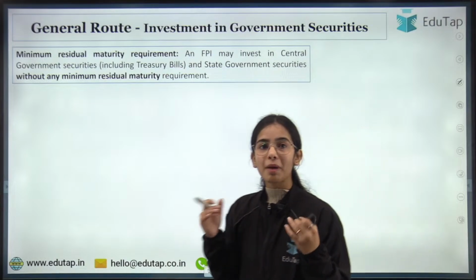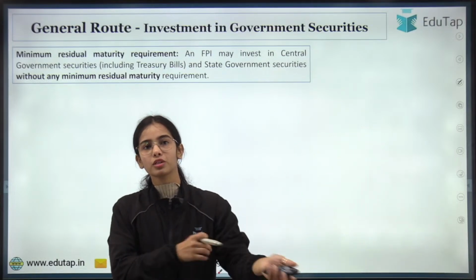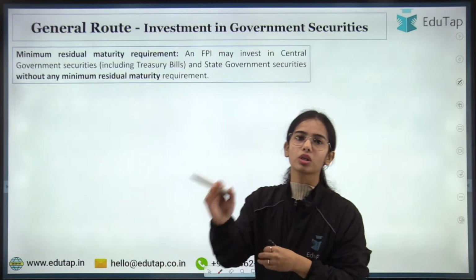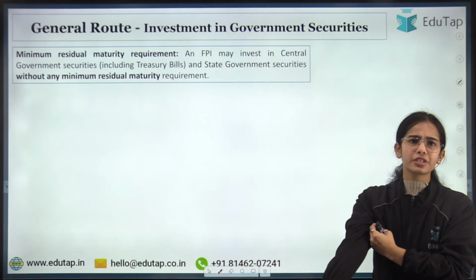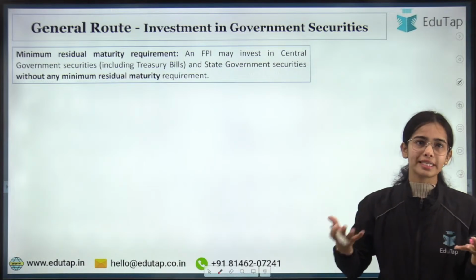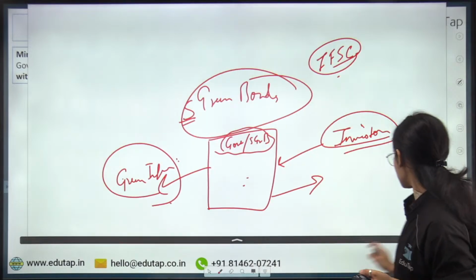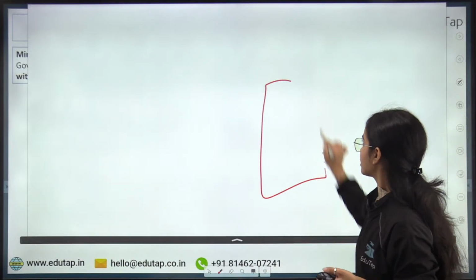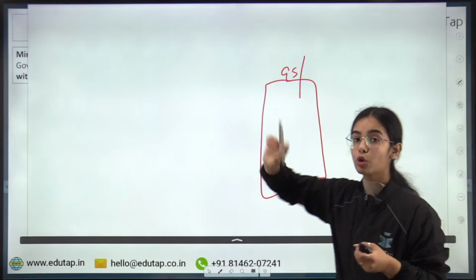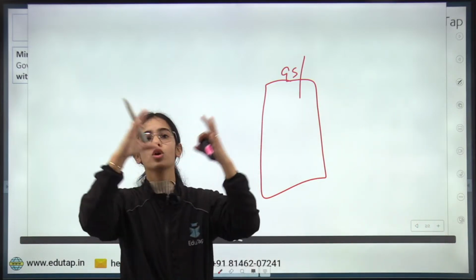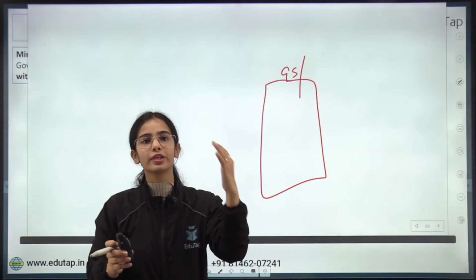Now, what are the macroprudential limits? So this was the investment limit. What is the macroprudential limit? What are the concentration limits, the security-wise limits and such? So government securities, what are government securities? We are talking about government debt securities, because we are talking about debt instruments. This whole master direction is only about debt instruments.